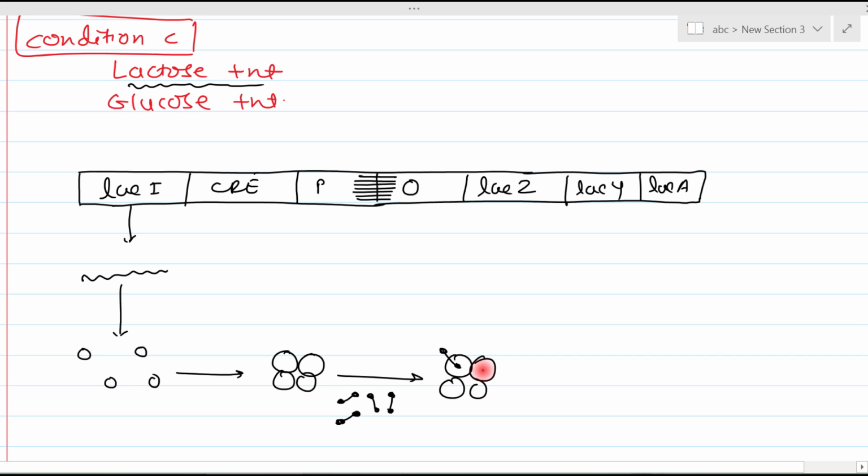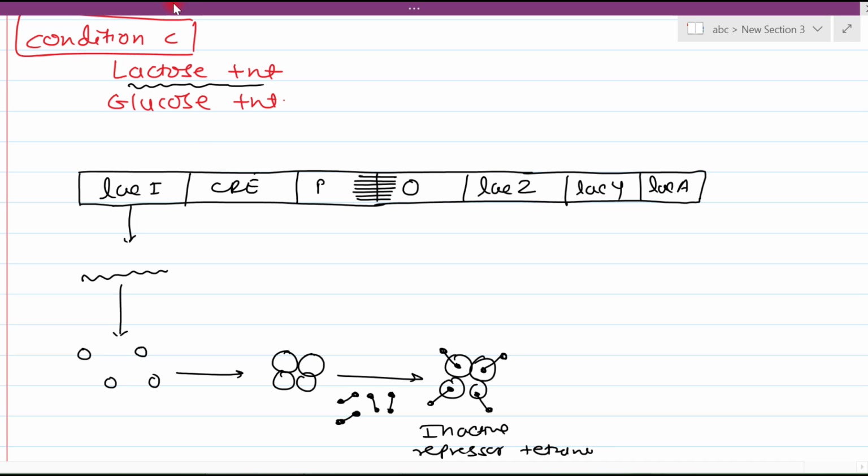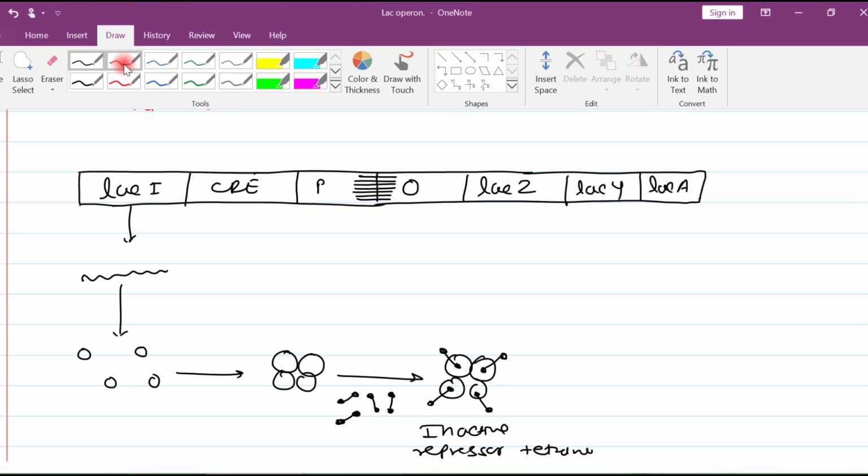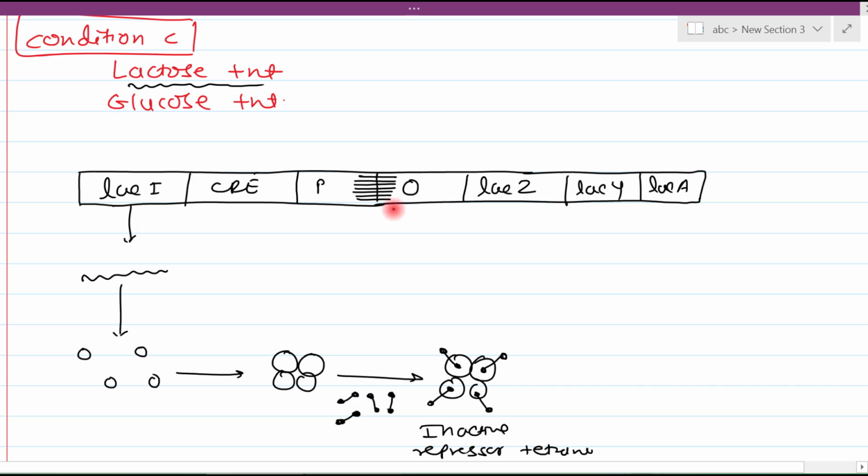So this is an inactive repressor tetramer. We can see that the operator is free, because the repressor tetramer is inactive.